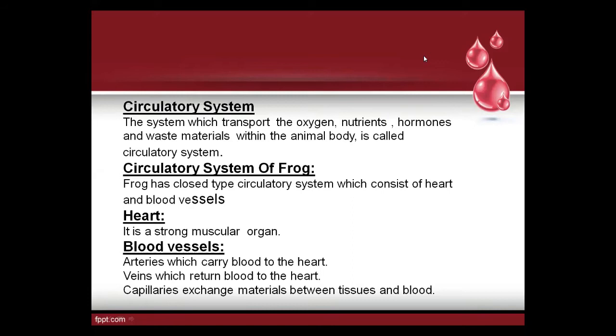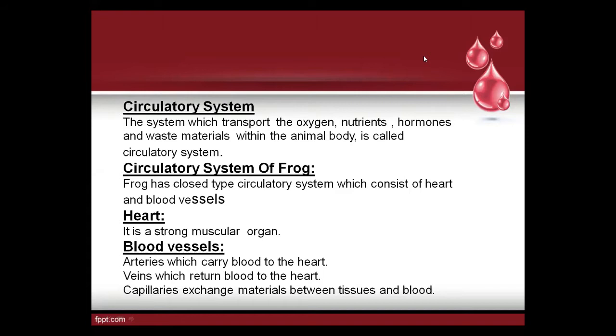Circulatory system of frog. Frog has a closed type circulatory system which consists of heart and blood vessels. What is meant by closed type? Beta, animals have two types of circulatory system: open type or closed type.